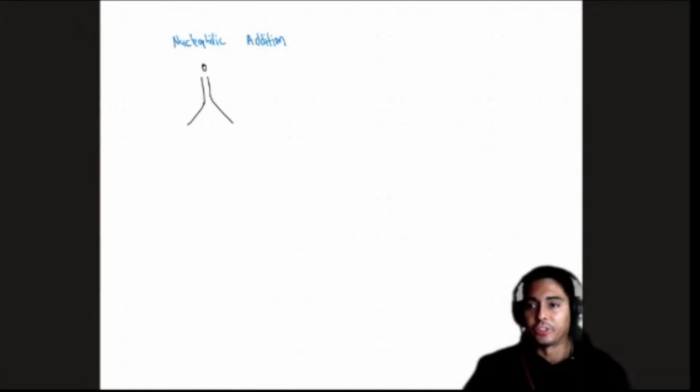So then this is going to be HA. Actually, this is going to be an equilibrium here. The first thing I'm going to do is a protonation. Protonation means figuring out which one is the acid and which one is the base.